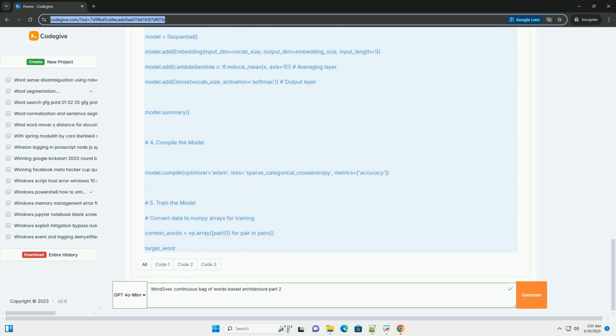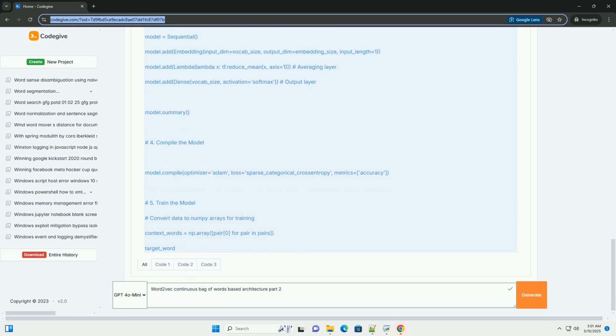1.3. The CBOW model architecture, revisited. The CBOW architecture consists of the following layers. 1. Input layer. Takes the indices of the context words as input. Each index is usually represented as a one-hot vector.